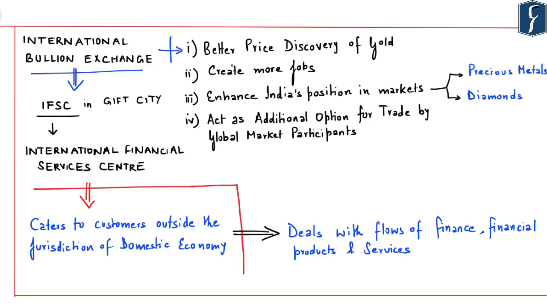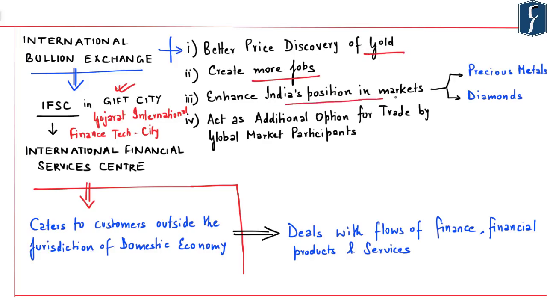Now the Government of India has proposed through the budget to set up an International Bullion Exchange at IFSC, that is the International Financial Service Center in Gujarat, in the GIFT city. Now GIFT here stands for Gujarat International Finance Tech City. The government says that the setup of the International Bullion Exchange at GIFT city in Gujarat will lead to better price discovery of gold, create more jobs,